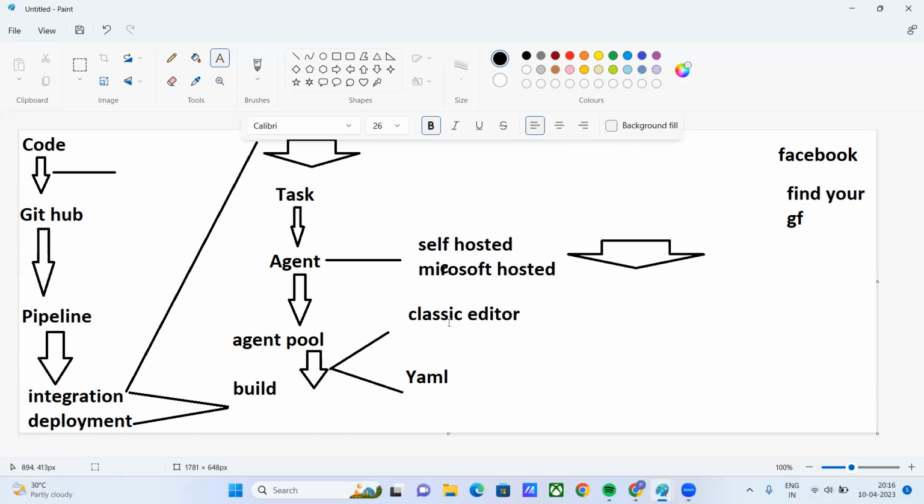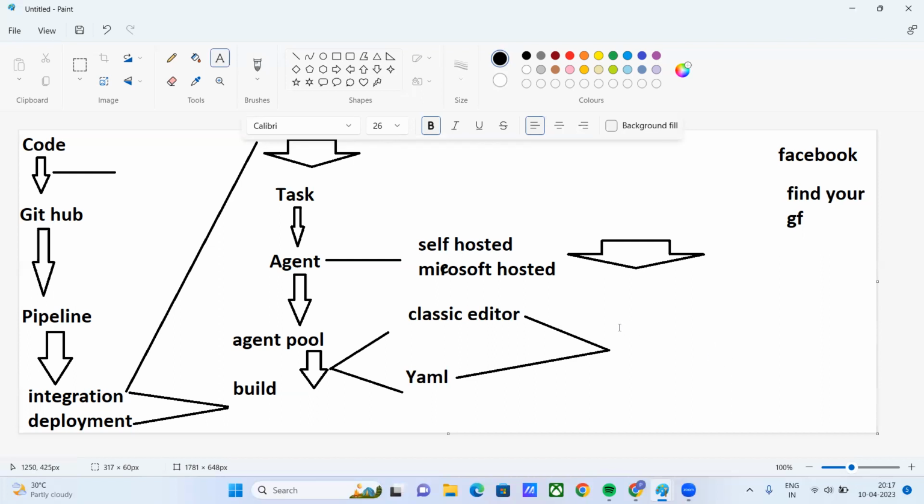Okay, YAML scripting, classic editor. I'm not going deeper now; I'll go deeper when the time comes. Either by the classic editor or by YAML scripting. You don't need to follow both. If you can follow YAML scripting, it will be nice. If you can follow the classic editor too, it will be nice. But you need to execute whatever task is given to you by your manager.